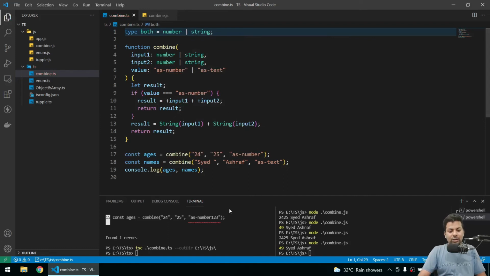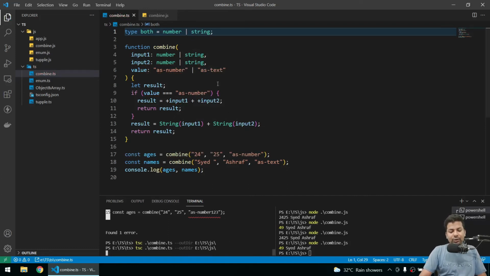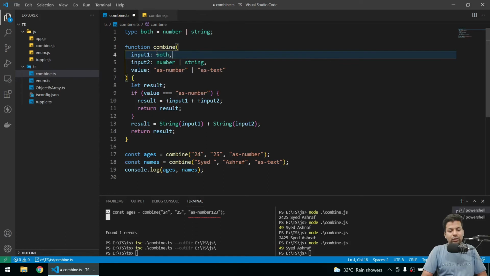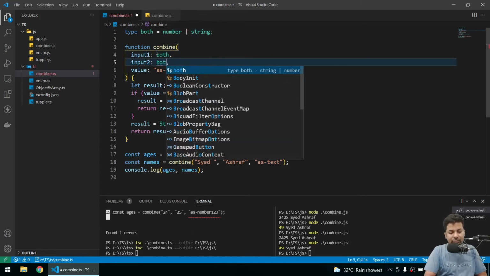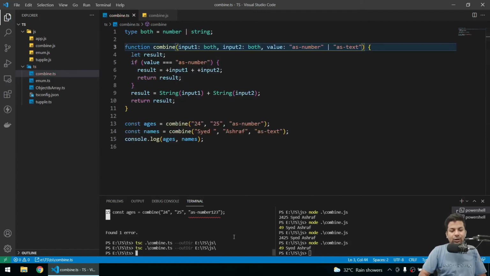If you compile it, see, it's not showing an error because it's a type alias. There is no problem, but you have to use it. So instead of writing this here again, sorry guys, just cut it and write both. You're accepting both here, either number or text. Now our code became smaller because at least one word is gone, and we can use it wherever we want. If I compile it and run it, we got the result.